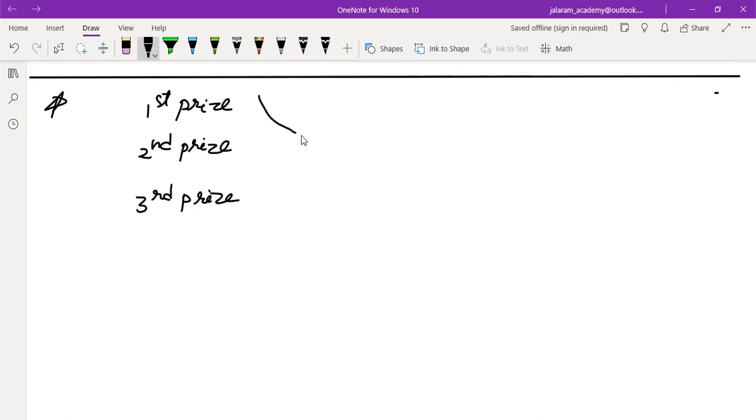Three prizes. Number of persons 6: A, B, C, D, E, F. So how many choices are there with us to give the first prize? 6. Now, is it given in the question that we cannot give the second prize to the same person?